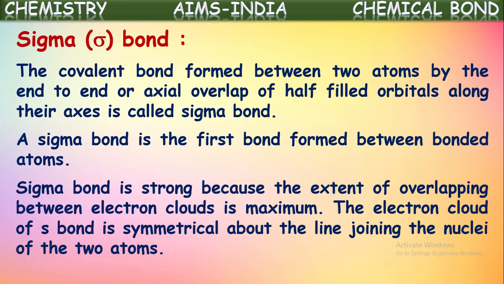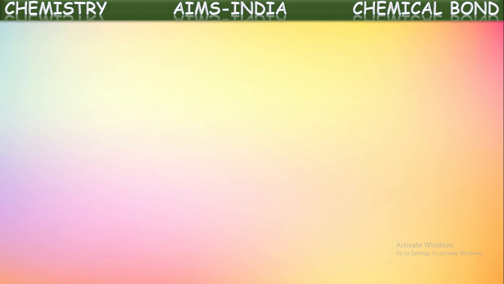Sigma bond is stronger because the extent of overlapping between the electron clouds is maximum. The electron cloud of a sigma bond is symmetrical about the line joining the nuclei of two atoms. Yes, sigma bond is a strong bond because this is formed between the two atoms for the first time when they approach each other. So there the overlapping of atomic orbitals will be to a much greater extent. As overlapping increases, the bond formed also will be much stronger.